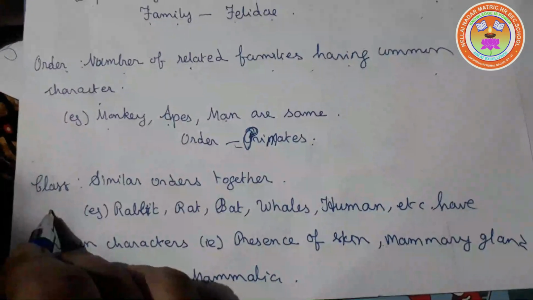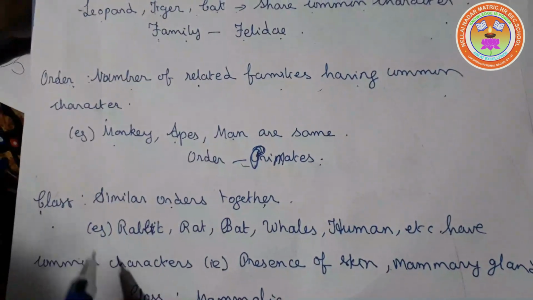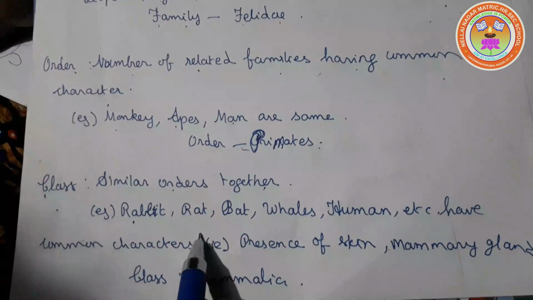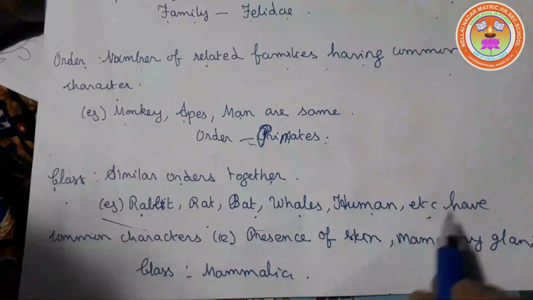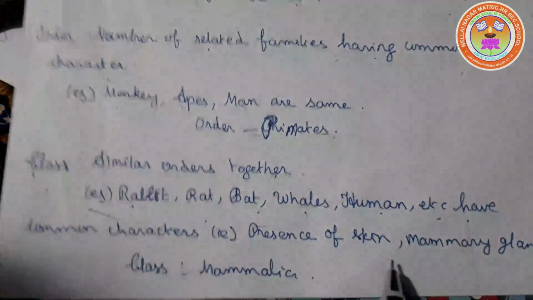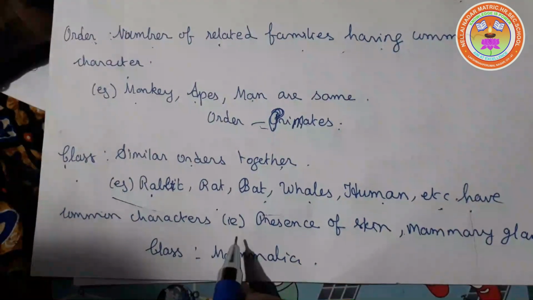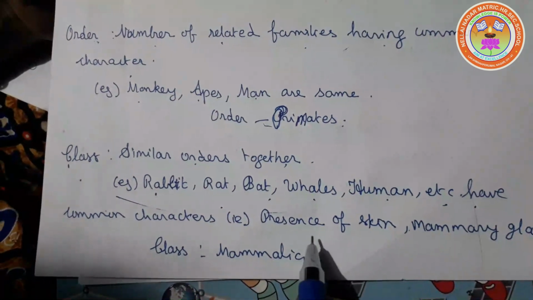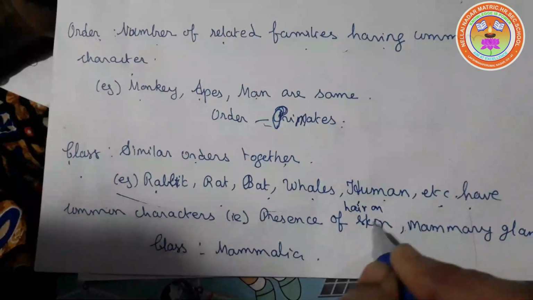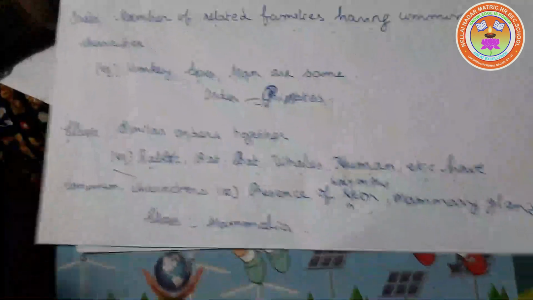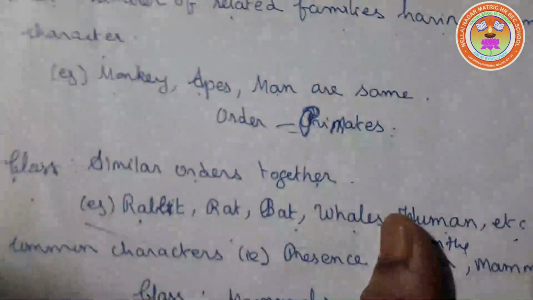Next is the class. Similar orders together form a class. Example, rabbit, rat, bat, whale, human, etc. These are the examples of mammals. We know the characteristic features of mammals. What are the characteristic features of mammals? Presence of hair on the skin and mammary glands. So they come under the class Mammalia.